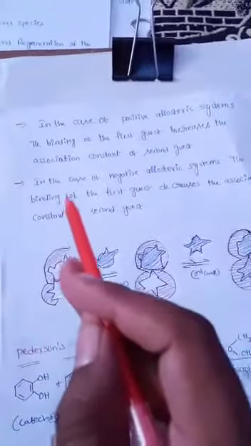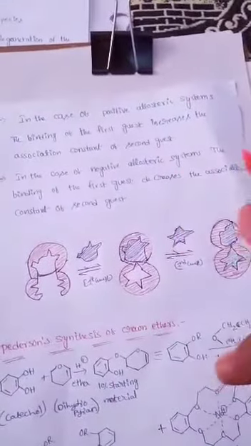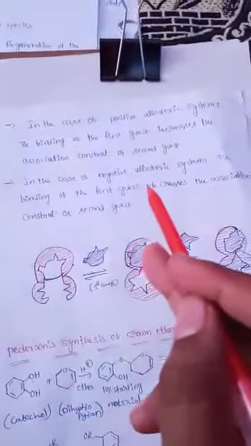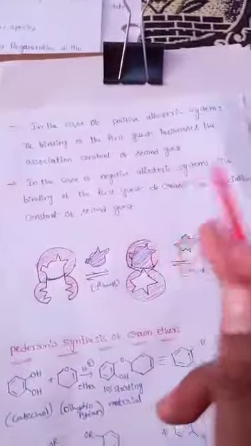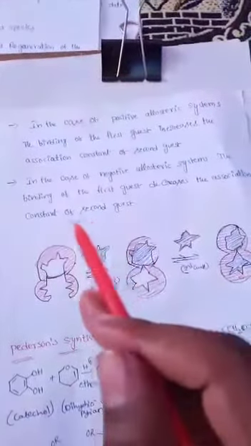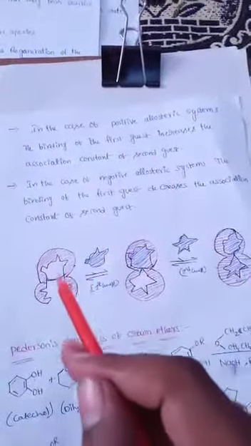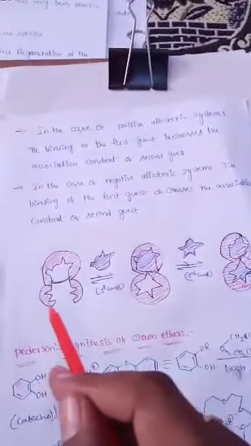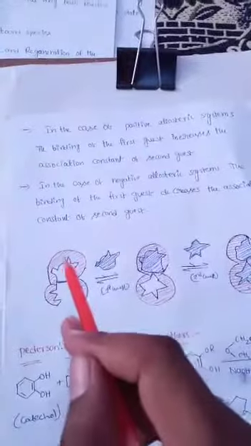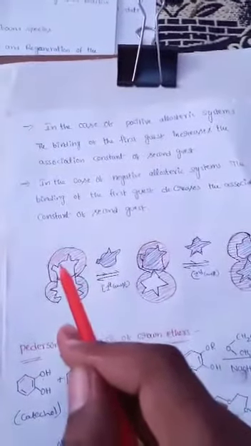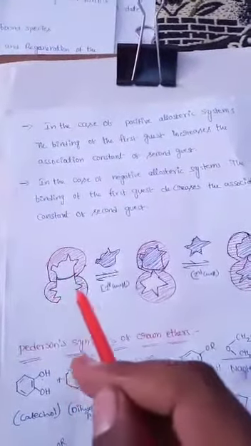Next, in the case of a negative allosteric system, the binding of the first guest decreases the association constant of the second guest. That means these are deviated in a negative allosteric system. See, this is our first substance. It has two binding sites: this is the first binding site, this is the second binding site.